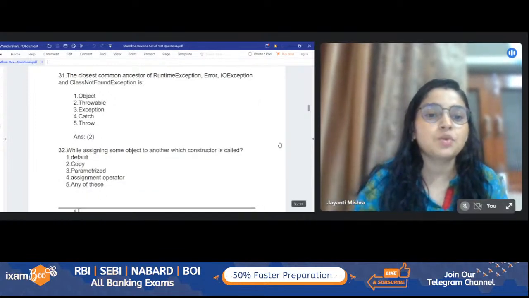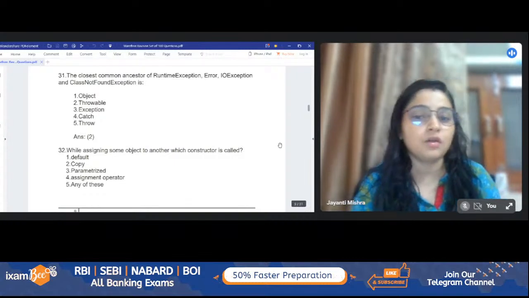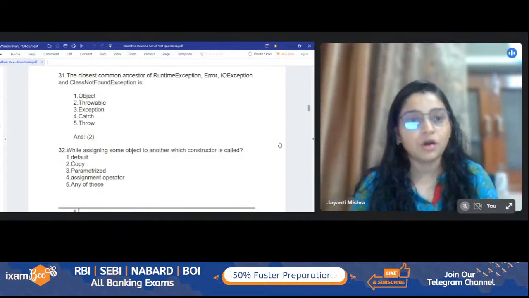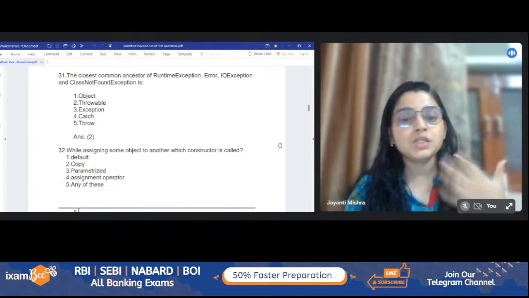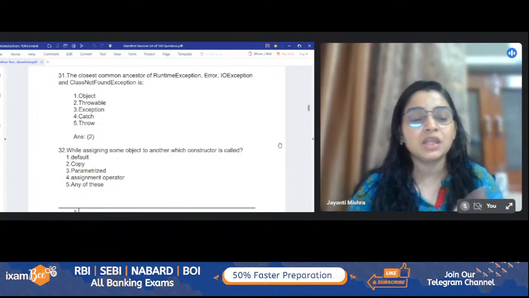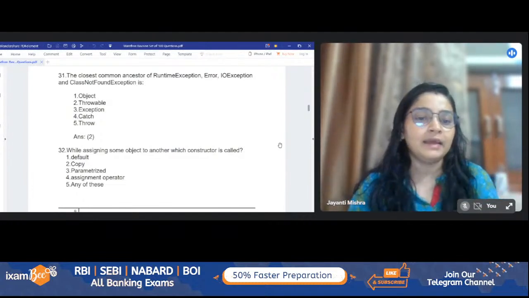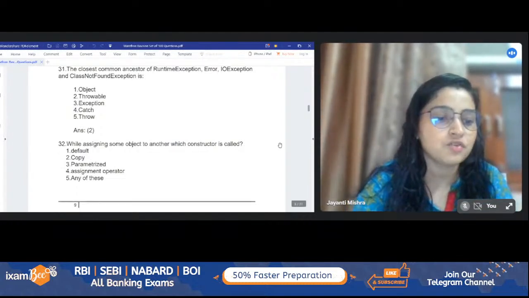Now, coming to the next question, while assigning some object to another object, which particular kind of constructor is called? So we know that constructors are used to initialize the object. And once we are copying one object to another object, there is one special constructor which is called as copy constructor. And here the option will be option number 2, that is copy constructor.